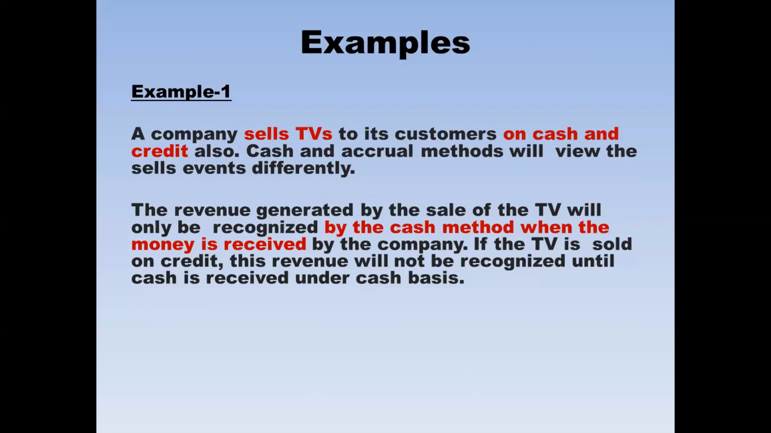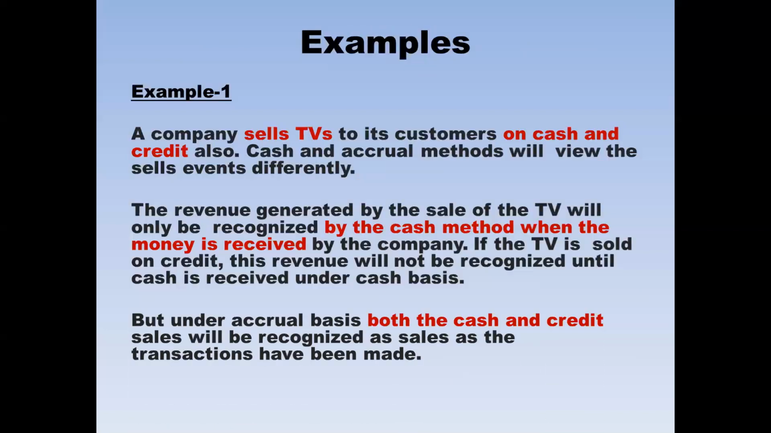This is the main problem of cash basis. You are not recording the full transaction, and that will lead to different results, wrong results and wrong decision making. But under the accrual basis of accounting, you will record both sales as revenue. That means $2,000 as revenue.